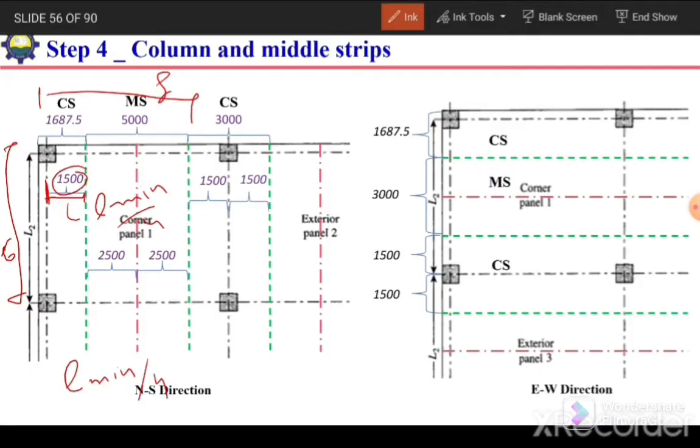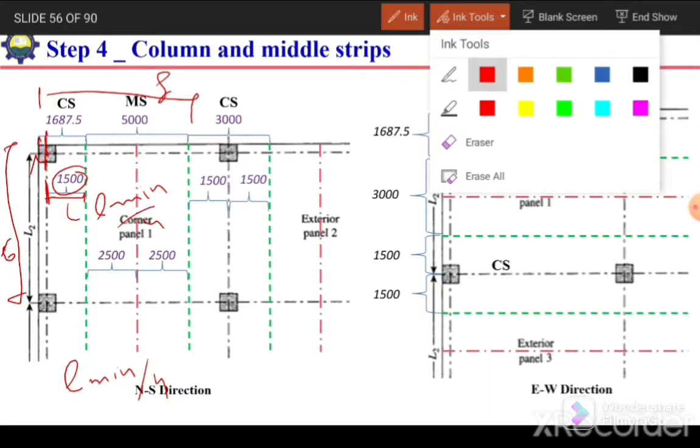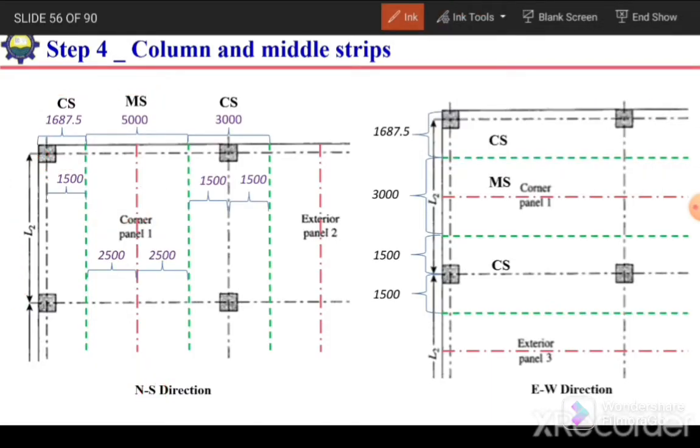But for exterior frame, the slab is extended beyond the center line of this column. So we need to add this portion as well. So we need to add the half of width of column, which is 187.5. So the total width of column strip will become 1500 plus the half column width. So it is 1687.5 millimeter.